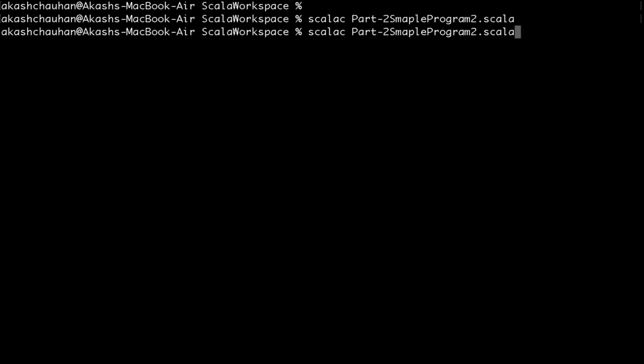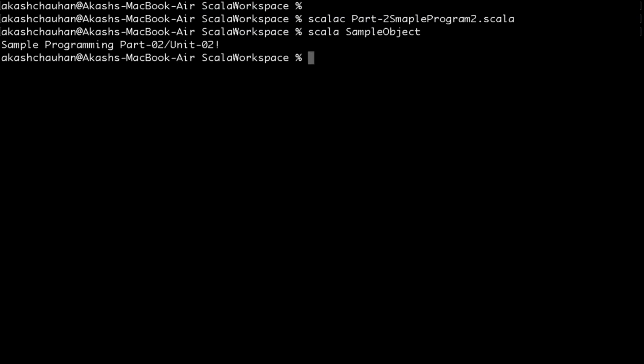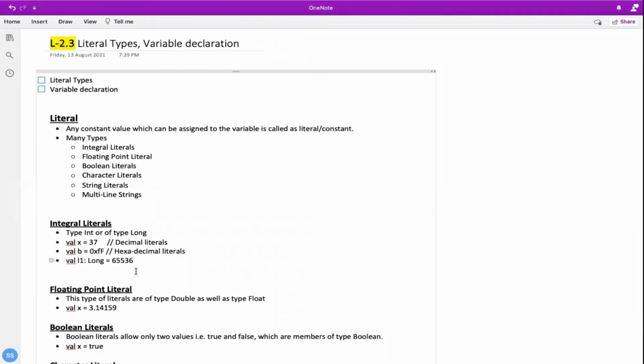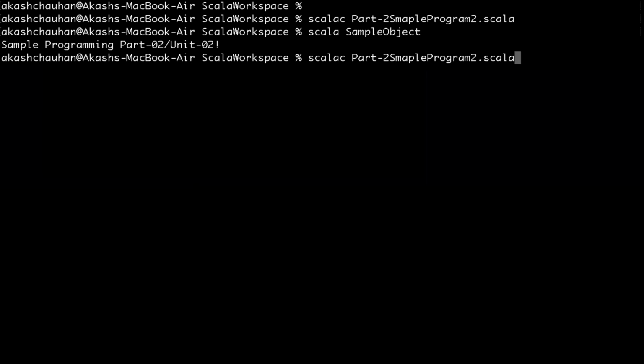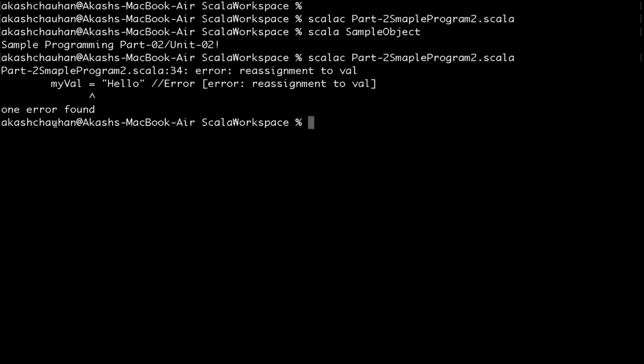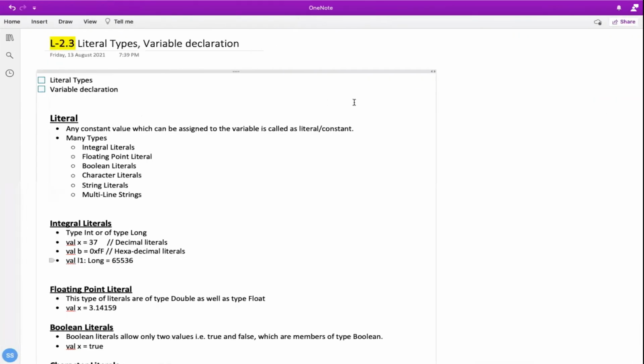So we will see the object. Yeah, so everything is fine, as you can see. It is printing sample programming part 2 or unit 2, right? Let me uncomment it and then recompile it, and see, it is saying some error at compile time. It is saying reassignment to val, which means you are not supposed to reassign a value. Once you have declared a variable using val, you are not supposed to reassign anything to that variable. So my val you are not supposed to reassign.